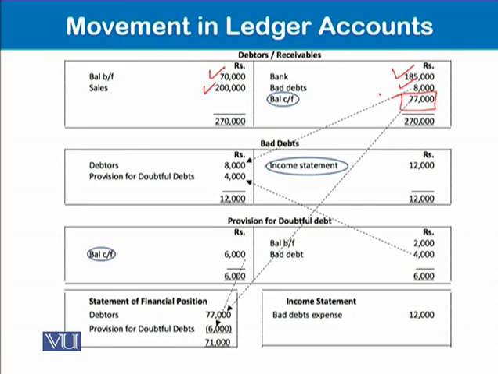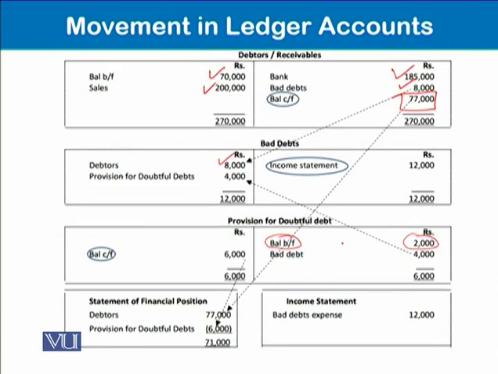For the bad debts, we see that this arrow comes down into the bad debts account, 8,000. And come over here. Balance brought forward 2,000, and it should be increased from 2,000 to 6,000.